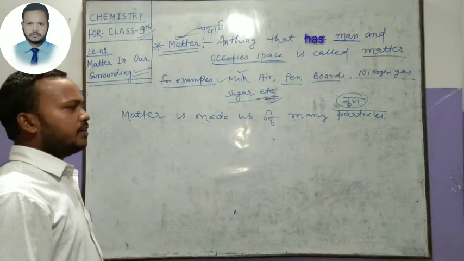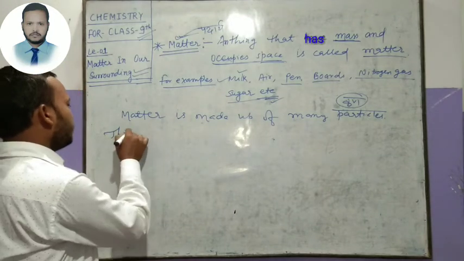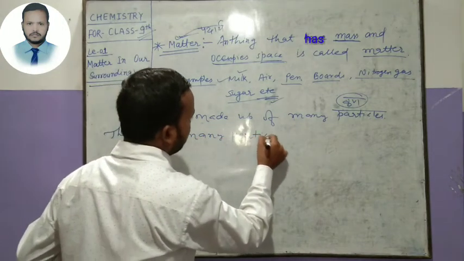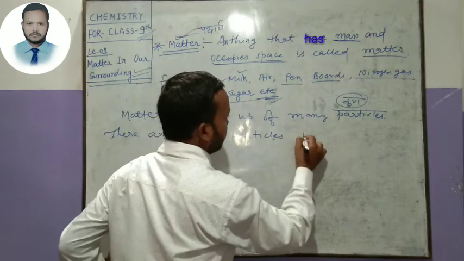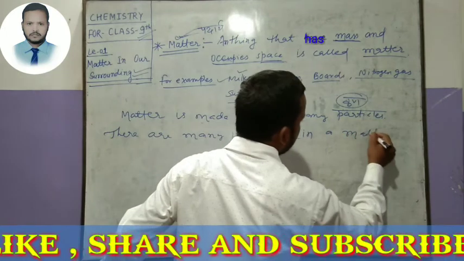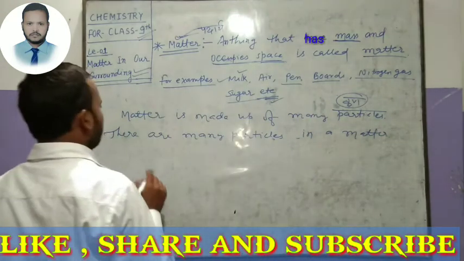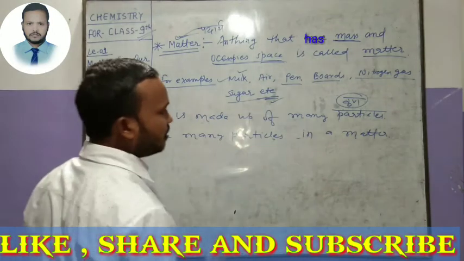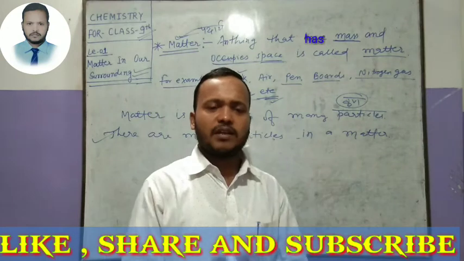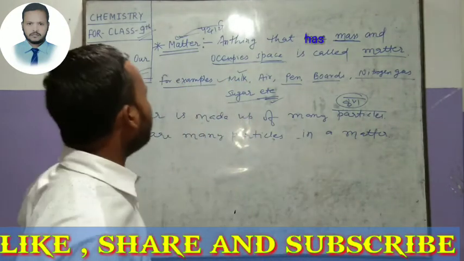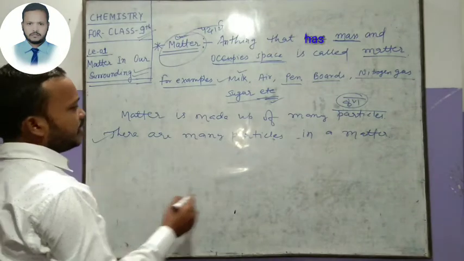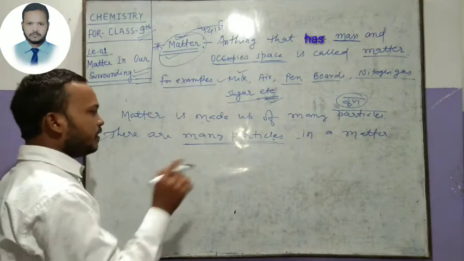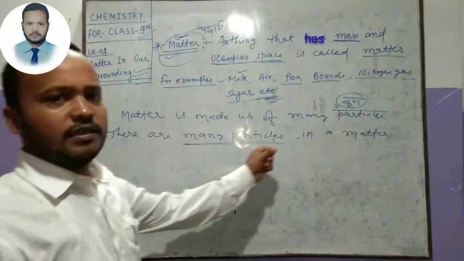That means we can say that there are many particles in a matter. If matter is made up of many particles, then there are many particles in your matter. When many particles combine with each other, they form a matter. So we can say that there are many particles in matter.